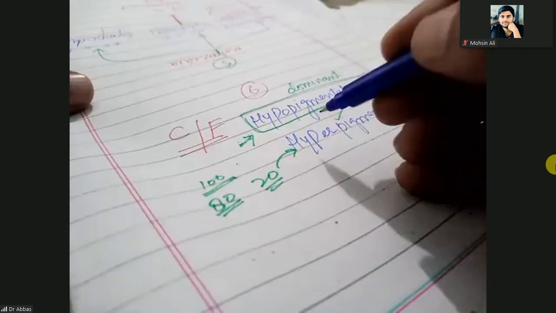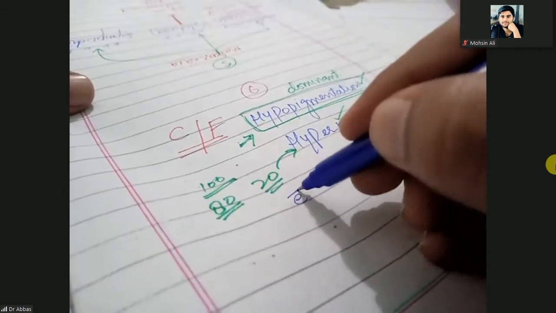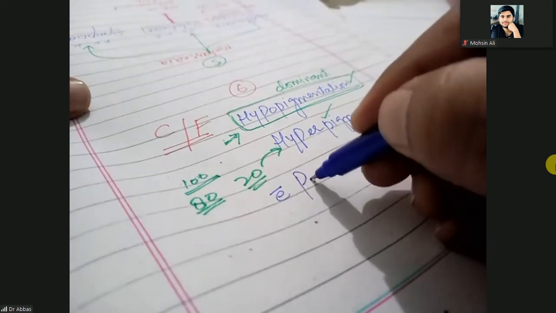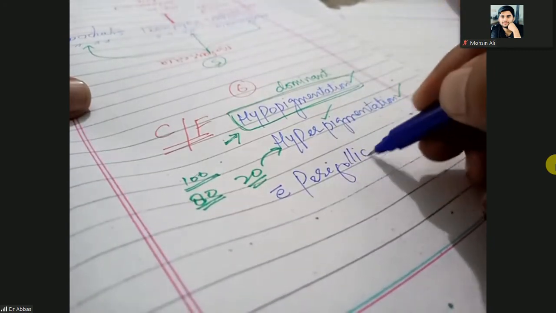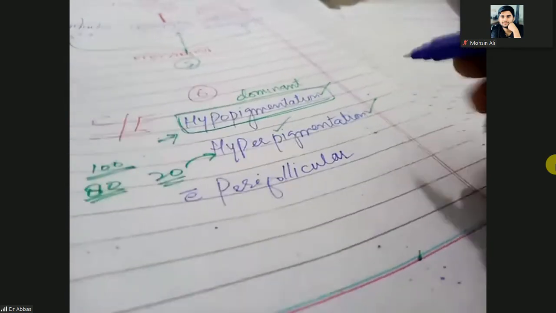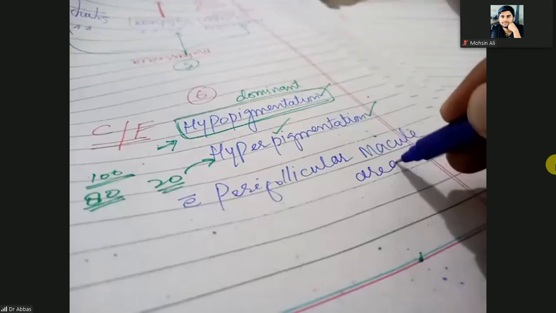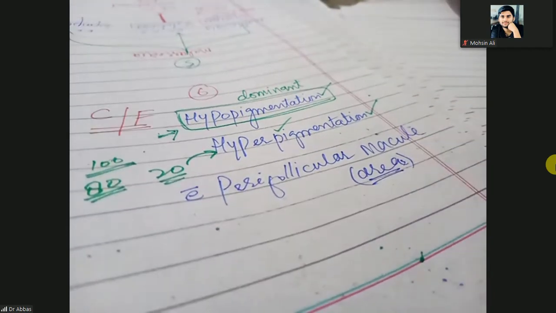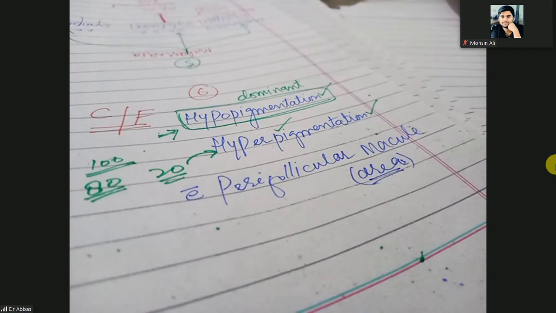Okay, hypopigmentation with perifollicular macules. These hypopigmentations will be present in the perifollicular location.